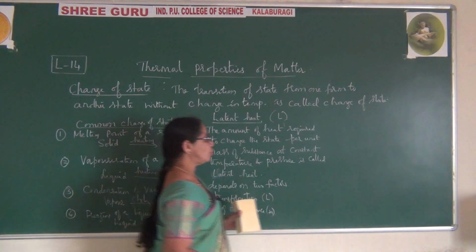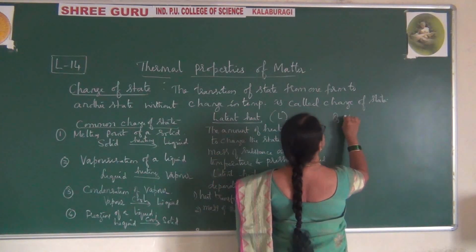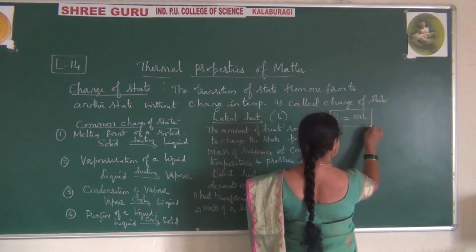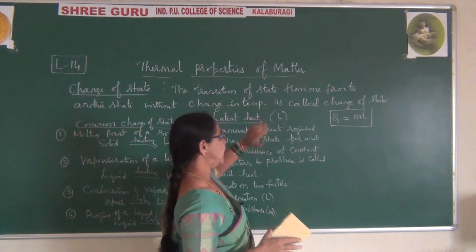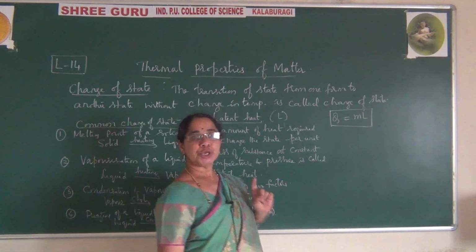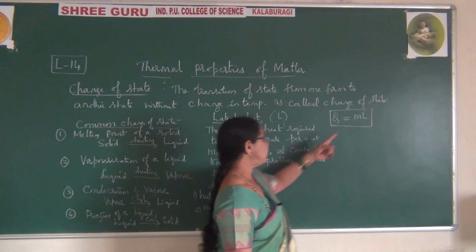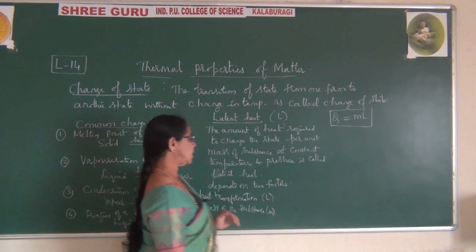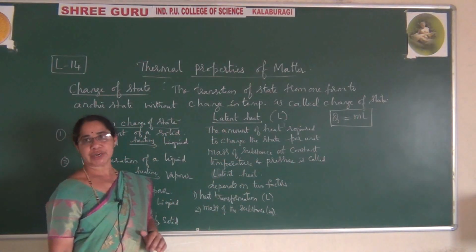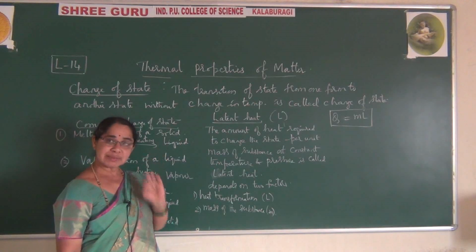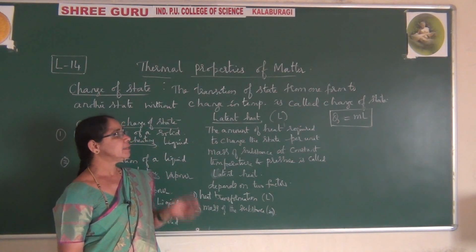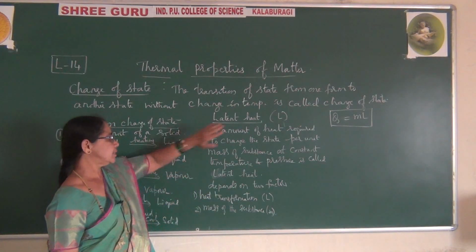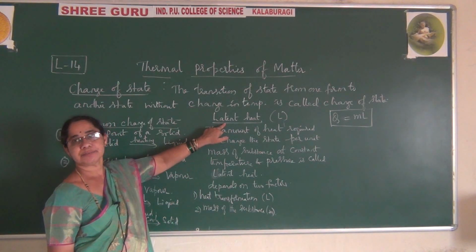So you can write the formula: Q is proportional to M L, that is, Q is equal to M L. This is the formula you come across for latent heat. What is Q? Q is the quantity of heat. M is the mass. And L is the heat transformation. It means you are supplying some heat to a substance. The quantity of heat you are supplying causes it to transfer from one state to another state, and that is called latent heat.